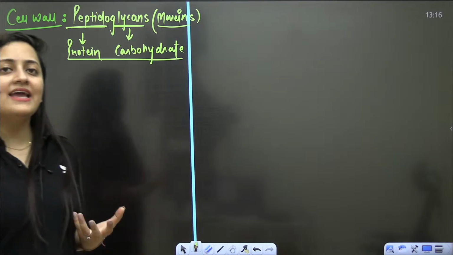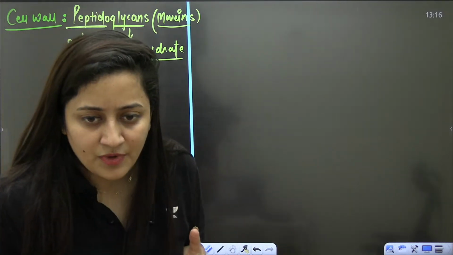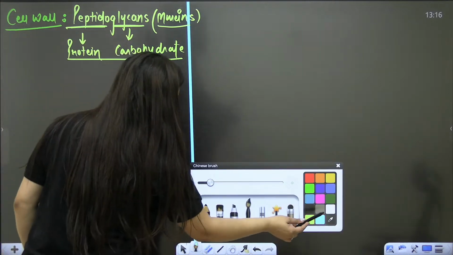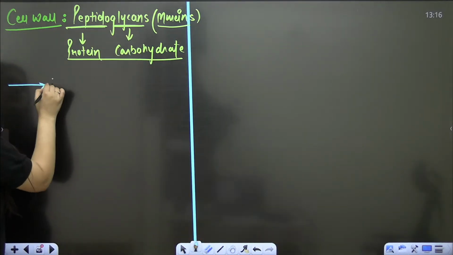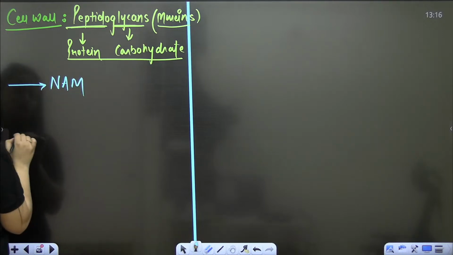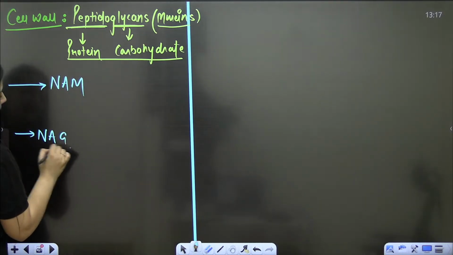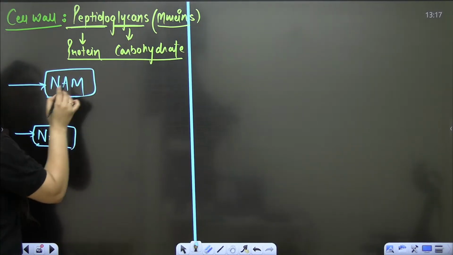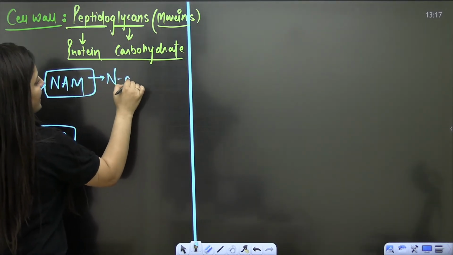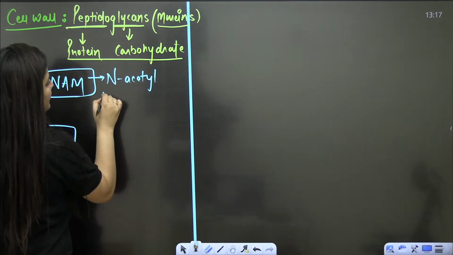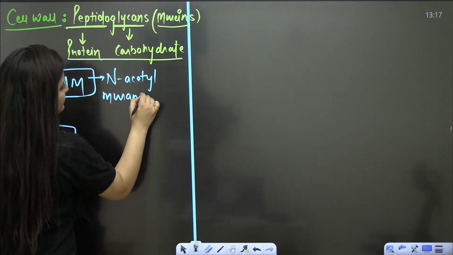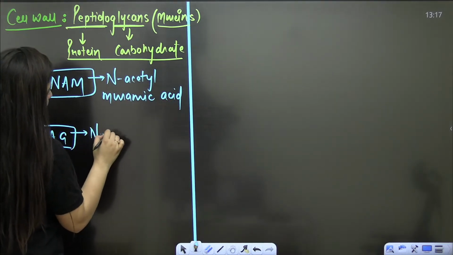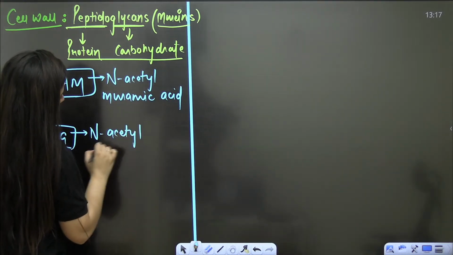So peptidoglycans are going to make it. What is the word that we use for it? It is murein. Here there are two things that we need to remember, and a question can come from this part, NAM and NAG. Basically NAM and NAG make the cell wall of the bacterial cell. It is N-acetyl muramic acid, and it is N-acetyl glucosamine.